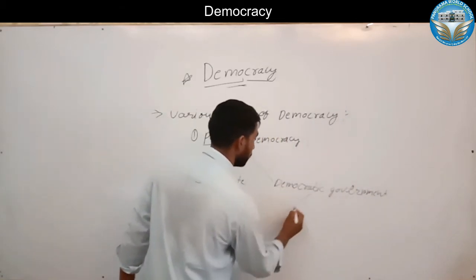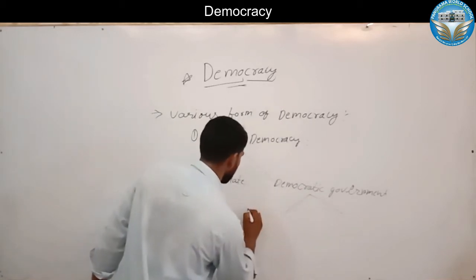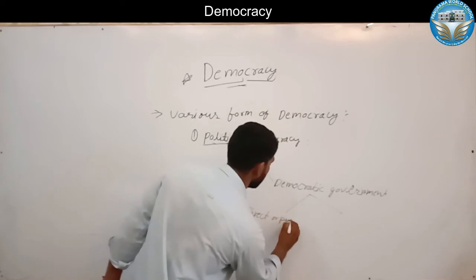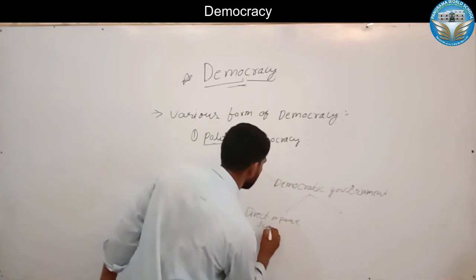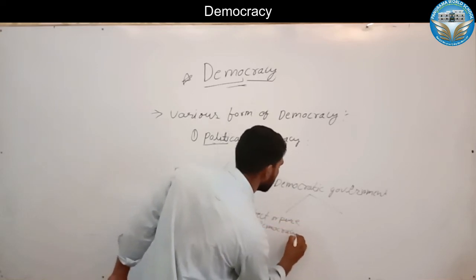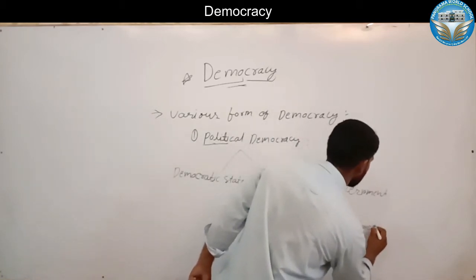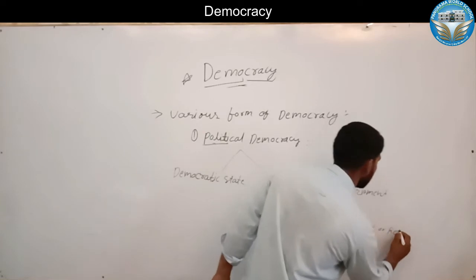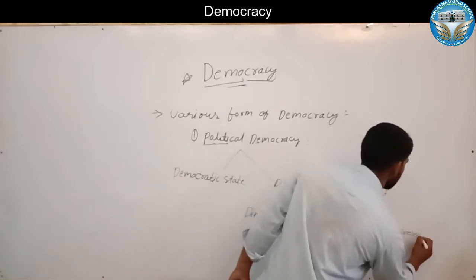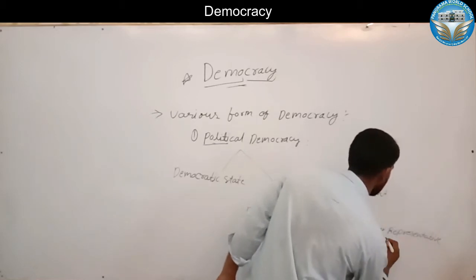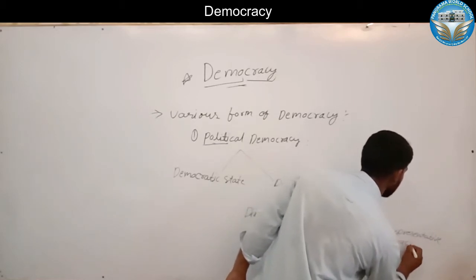The democratic government is divided into two parts, direct or pure democracy, and indirect or representative democracy.